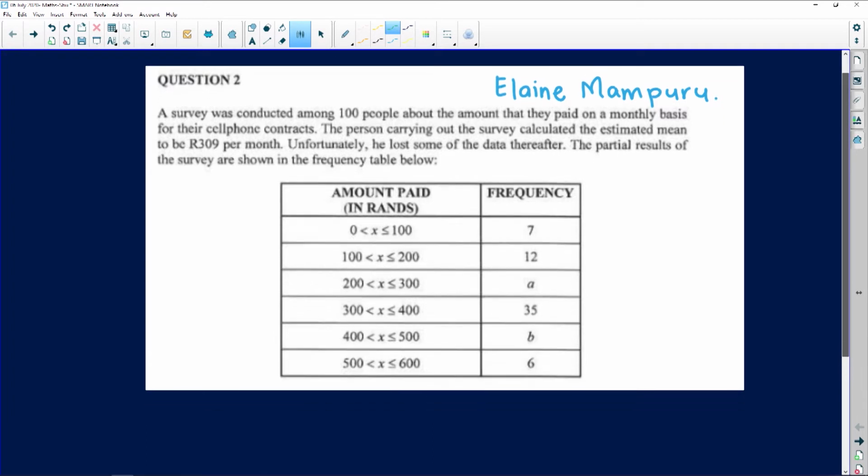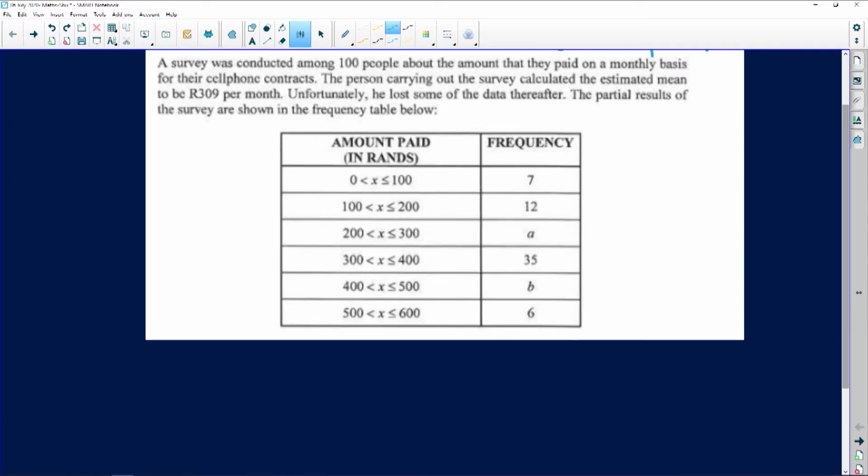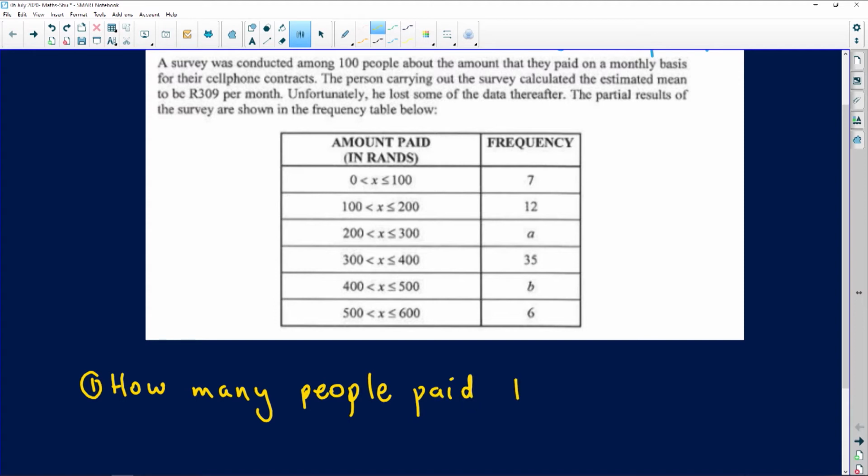All right, so let's look at the first question. The first question asks us a very beautiful thing. It says to us, how many people paid 200 rands or less? How many people paid 200 or less? So we are interested in the number of people that paid 200 rands or less.